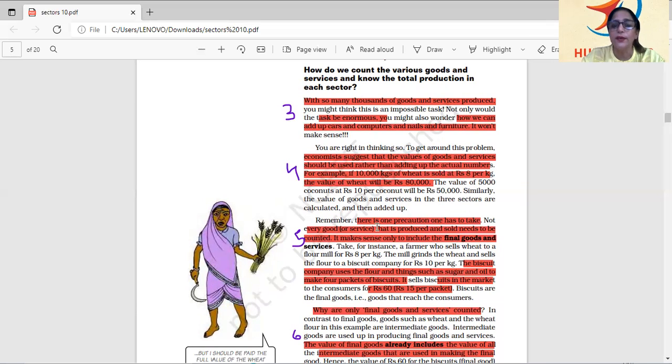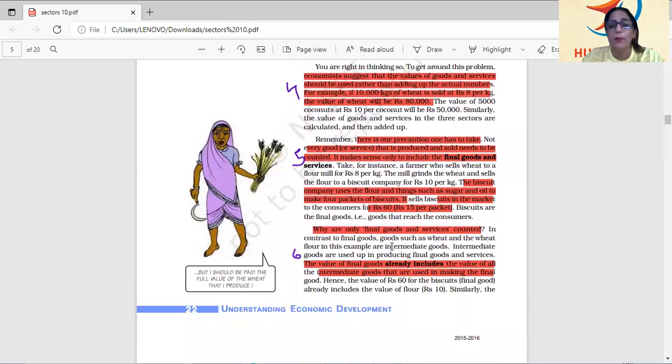So second point here is that when you add the value of goods, what do you add? You won't add intermediate goods. See the highlighted part. You will include the final goods and services. Now, what does it mean? What is meant by final goods and services and how they are different from intermediate goods? So here, a very beautiful example is given.